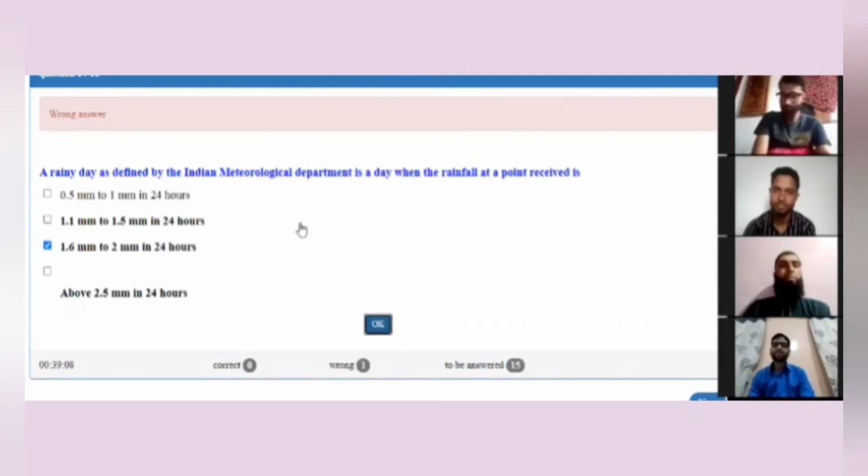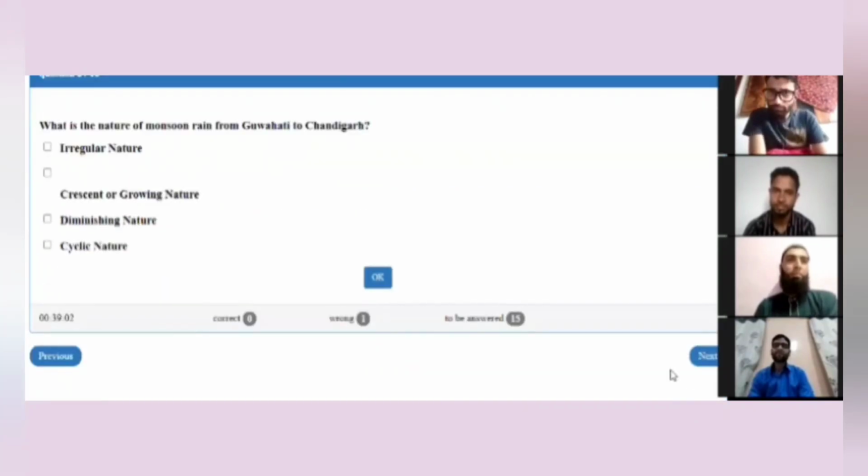The next question is for Mr. Ejaz on the screen now. What is the nature of monsoon rain from Guwahati to Chandigarh? Irregular nature, crescent or growing nature, diminishing nature, or cyclic nature?